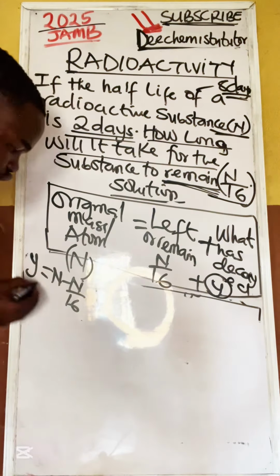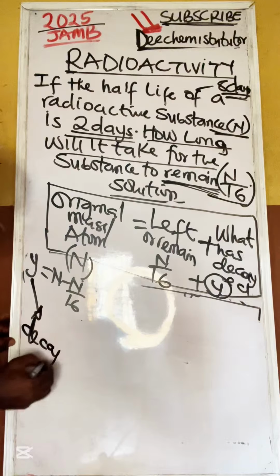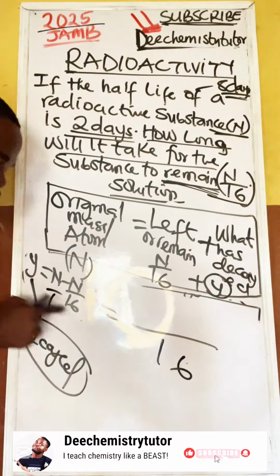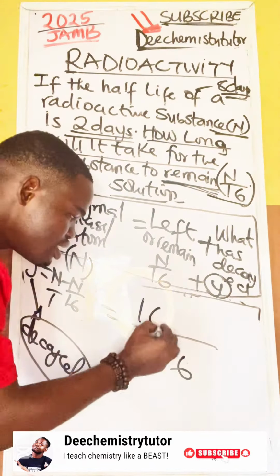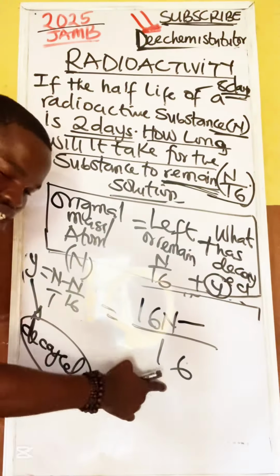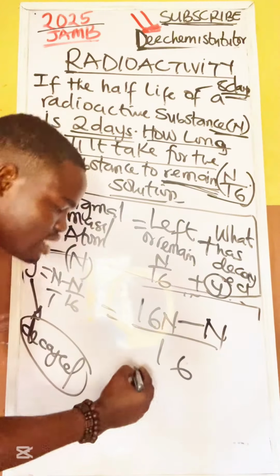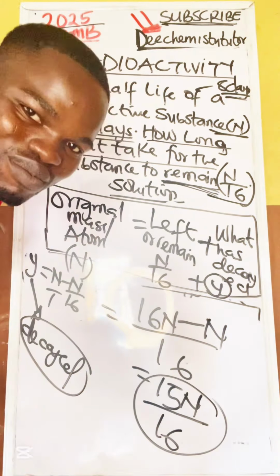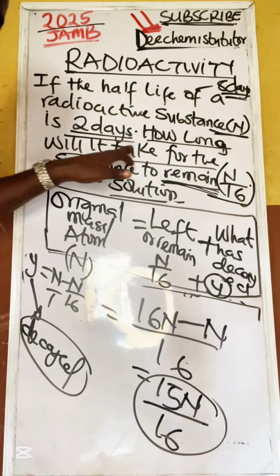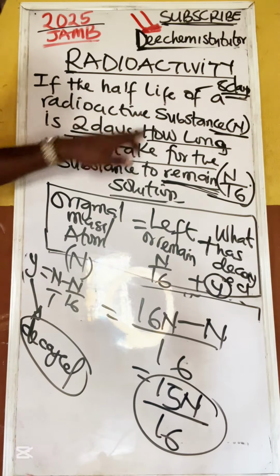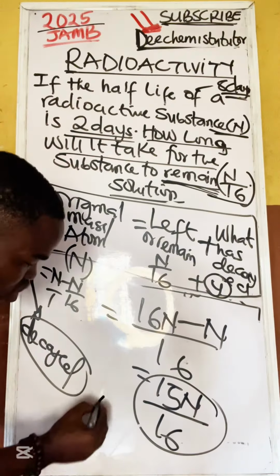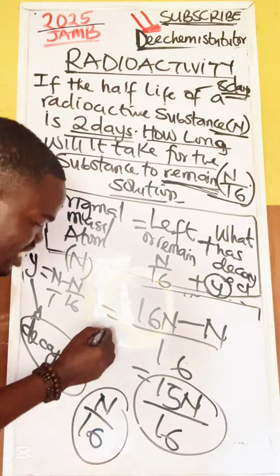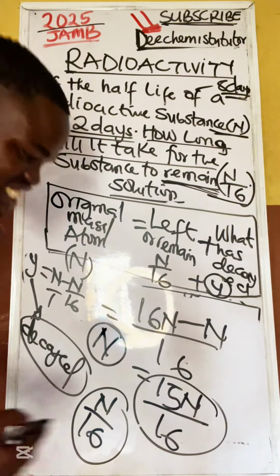So n, which is what has gone, becomes, with LCM 16, 16 times n, 16n, minus 1 times n. That is why it is 15n over 16. This is what has decayed. After the half-life, after 8 days, this is what has decayed, and n over 16 is what is left. The original mass is n. Very easy. This has decayed.